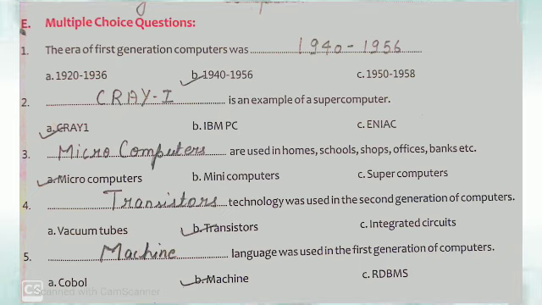Fourth is, Dash technology was used in second generation computers. As we know, transistors were developed in second generation. Vacuum tubes were used in first generation and integrated circuits were used in third generation. Fifth is, Dash language was used in first generation of computers. As we know, machine language was used in first generation of computers.